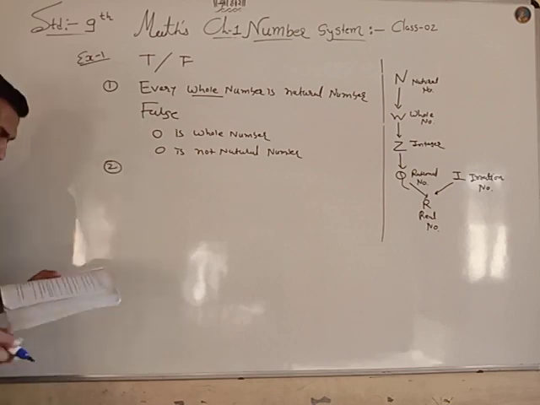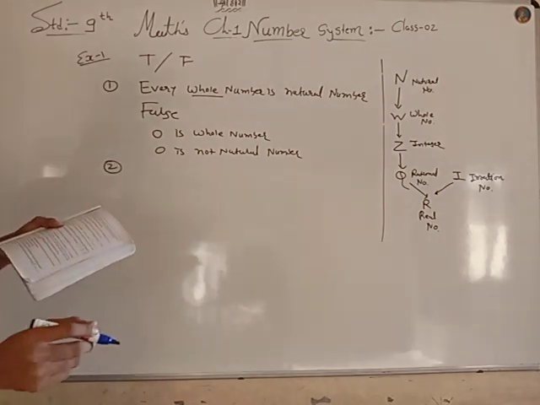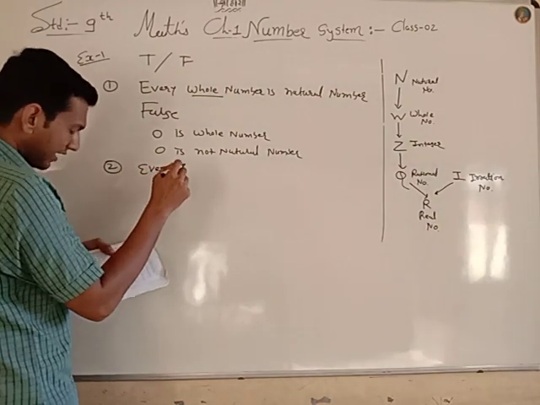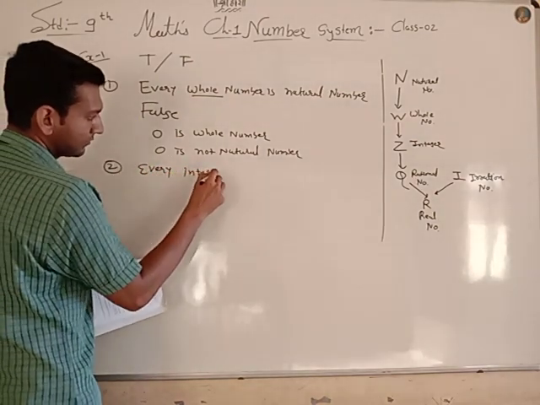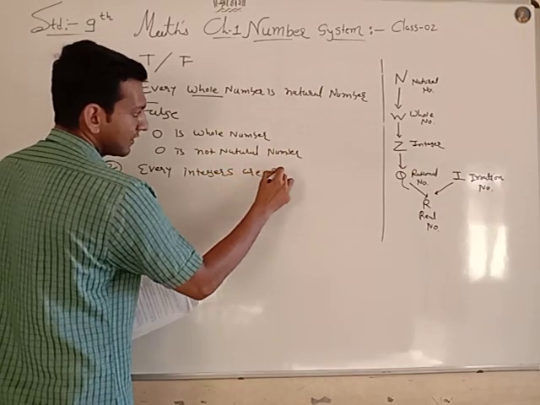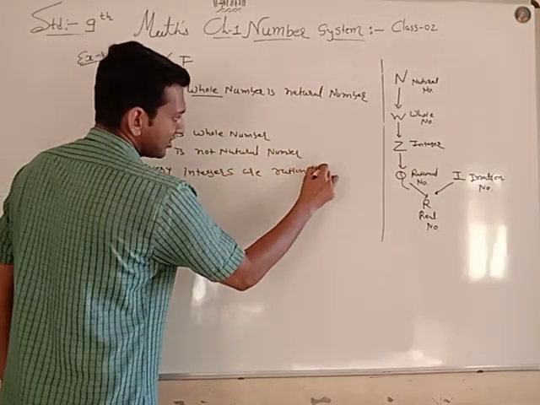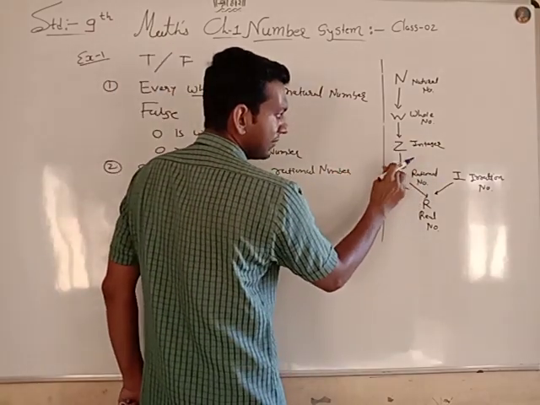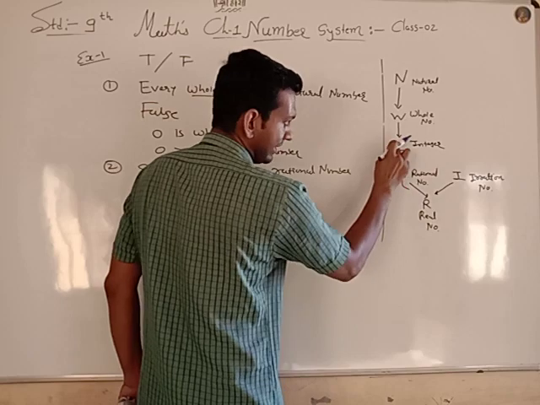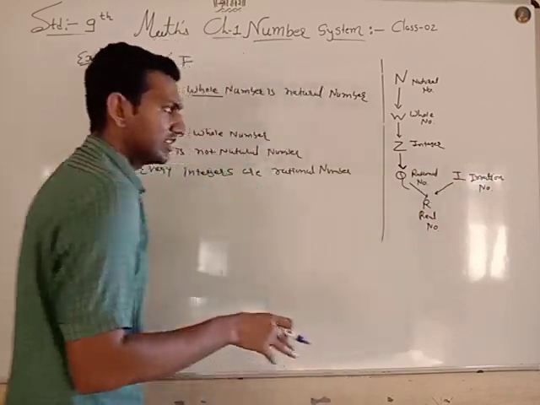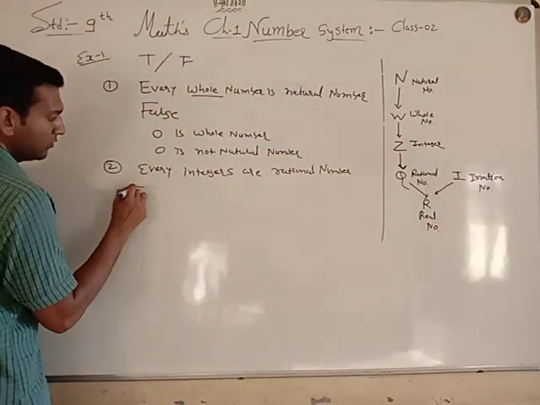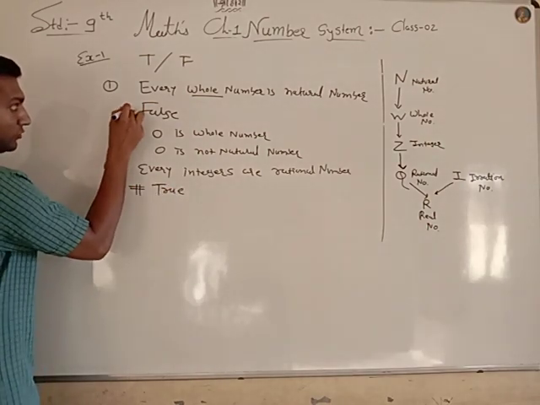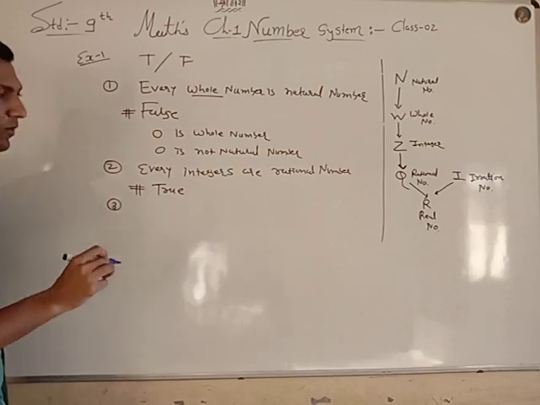Now the second: every integer is a rational number. See, every integer is a rational number according to the arrow. Yes, it is in forward direction. So yes, the statement is true.